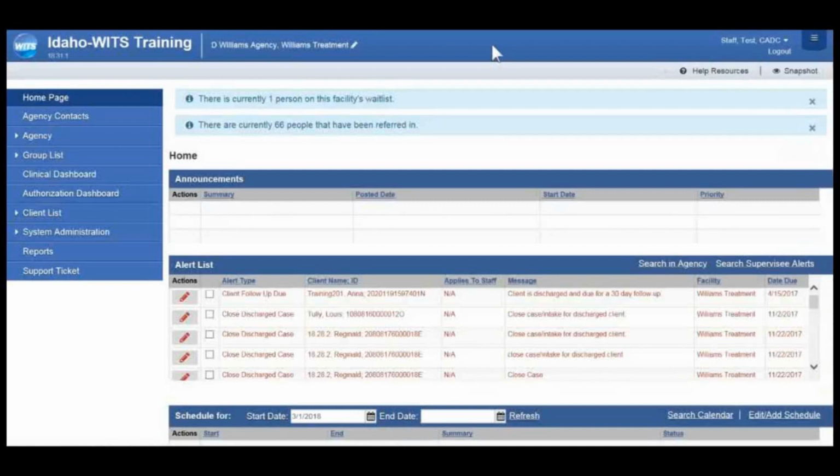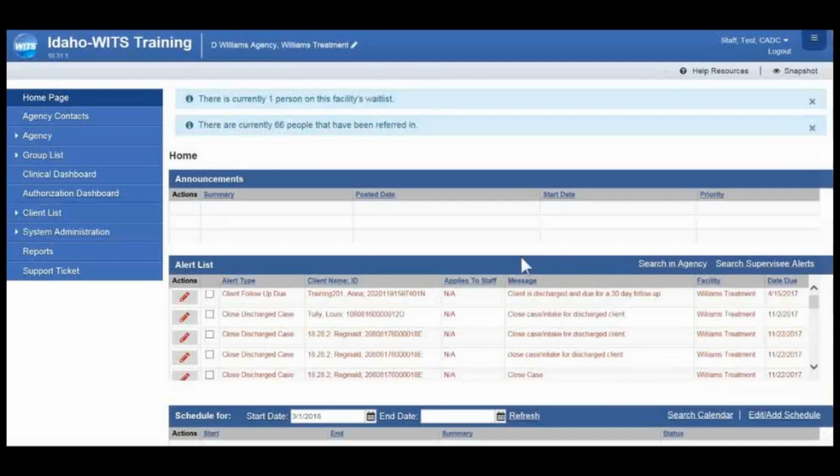Informational messages will display across the top. This will show when you have referrals in, as well as anybody that's been waitlisted and other information. Announcements will display here. On the left side of the screen, we have the WITS navigation pane.